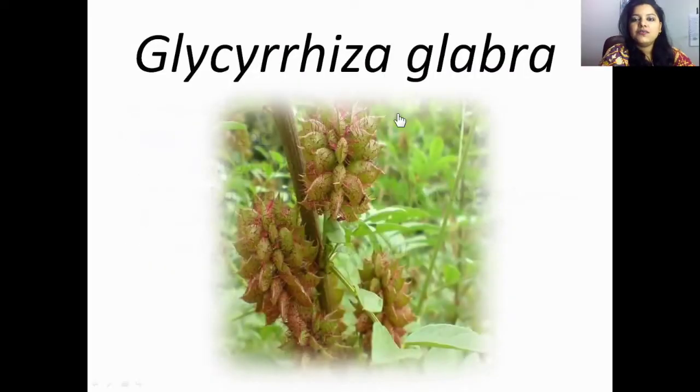Another plant of this Leguminosae family is Glycyrrhiza glabra. So this is Glycyrrhiza glabra, and what does it mean? It means glycine, containing sugar, and rhiza means root, rhizome. So the rhizome is sweet in nature, and glabra means bulky roots.